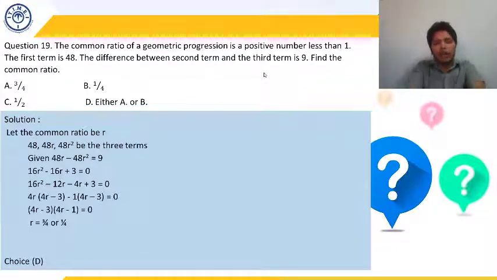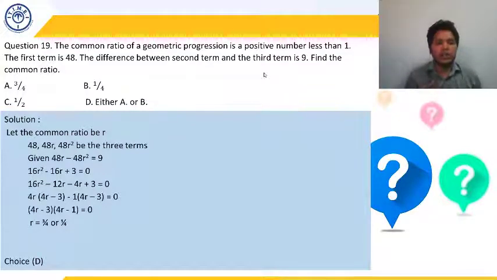So either the value of R can be 3 by 4 or the value of R can be 1 by 4. How have we done that? We have been given the value of the first term to be 48 and we have assumed the common ratio to be R. So if the first term is 48, the second term is going to be 48 into R, the third term is going to be 48 into R square.